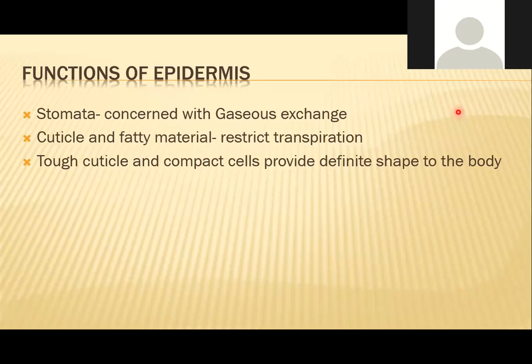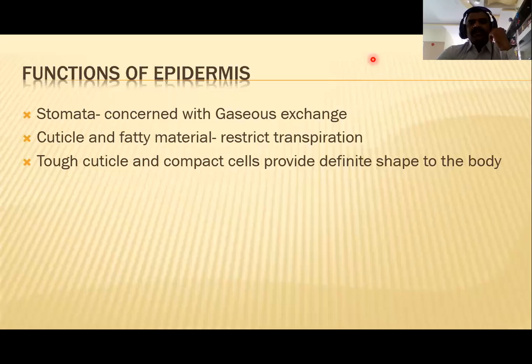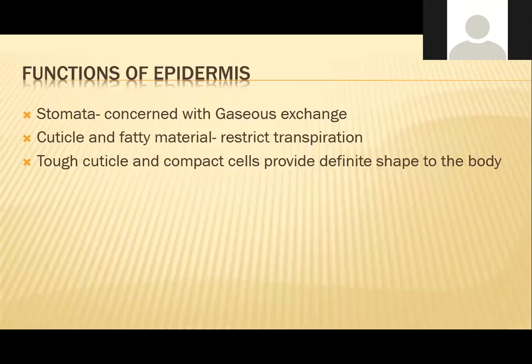Then the tough cuticle and compact cells provide definite shape to the body.